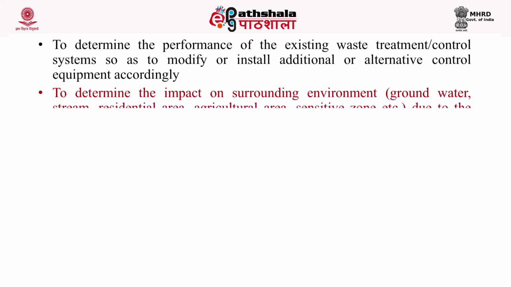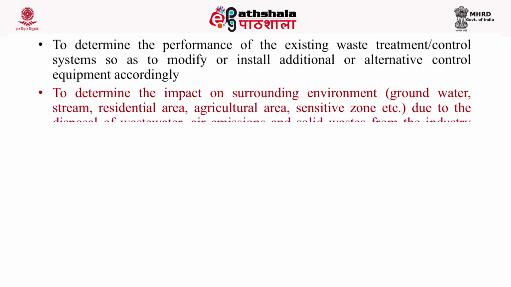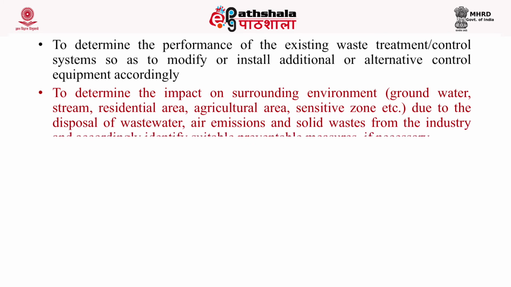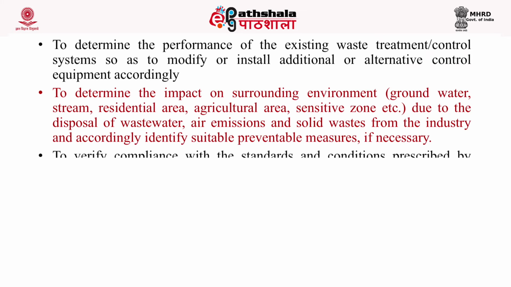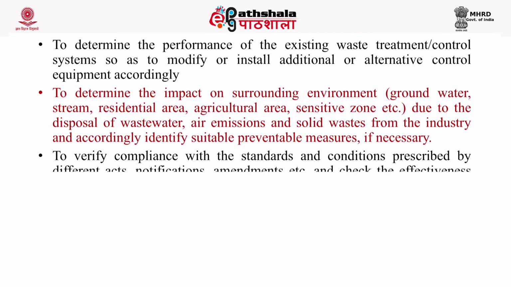To identify the areas of water usage and wastewater generation and determine the characteristics of wastewater. To determine the air emissions, their sources, quantities and characteristics. To determine the solid and hazardous waste generated by the industries, their sources, quantities and characteristics.